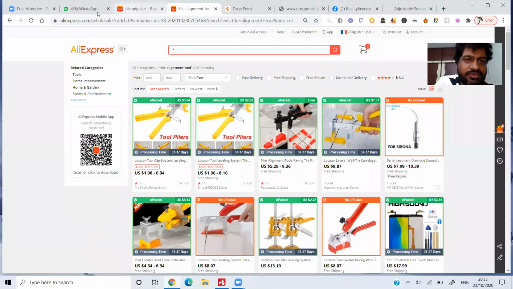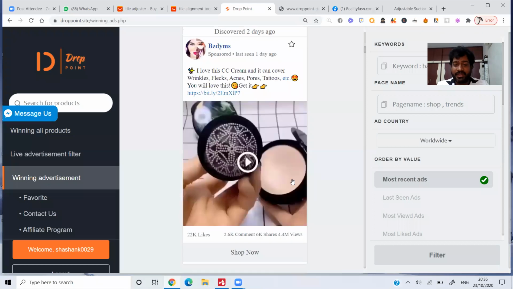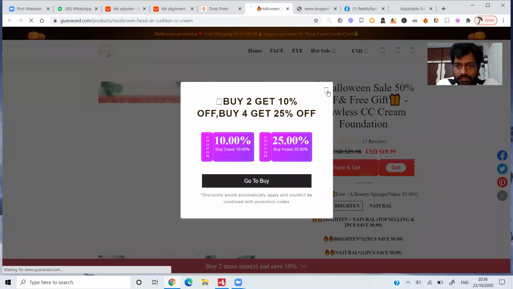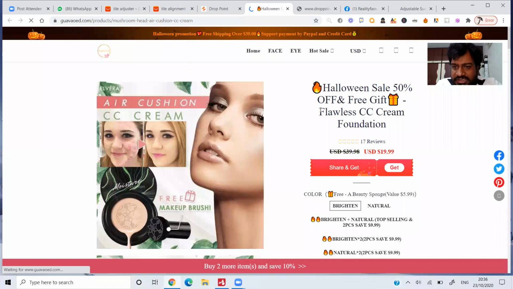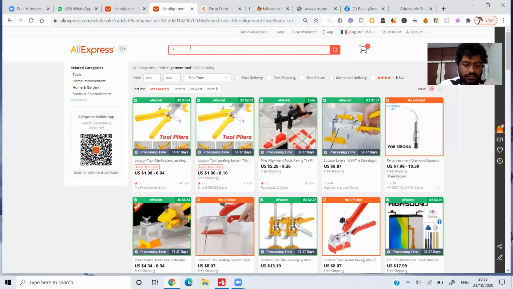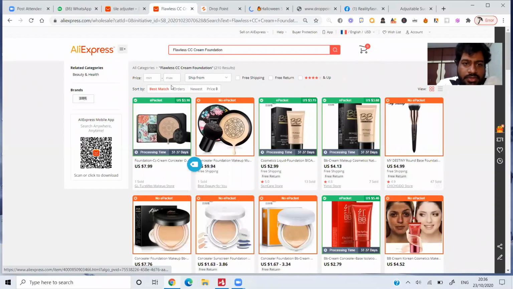Droppoint.site claims that this is one of the winning advertisements on Facebook. Yes, it's a winning advertisement on Facebook. Yesterday we saw this particular product. This particular product is also working great. So let me click on this and go to the website. Okay, Flawless CC Cream Foundation. Control C. I got it. Good number of orders.